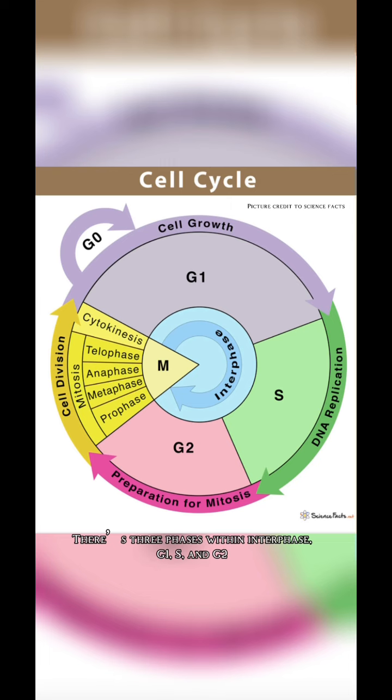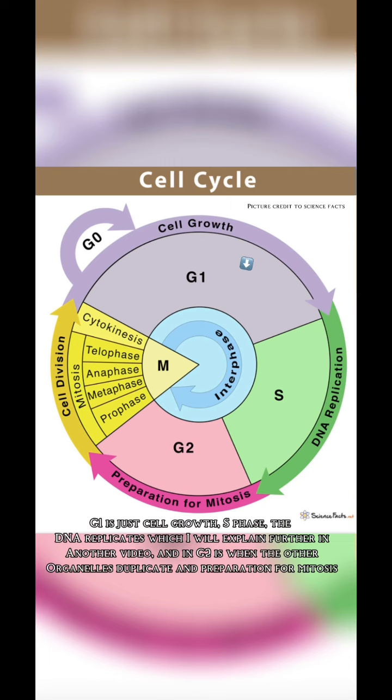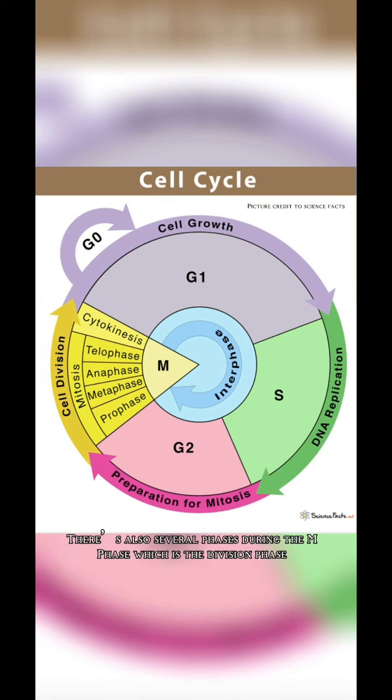There are 3 phases within interphase: G1, S, and G2. G1 is just cell growth. In S phase, the DNA replicates, which I will explain further in another video. And G2 is when the other organelles duplicate in preparation for mitosis. There are also several phases during the M phase, which is the division phase.